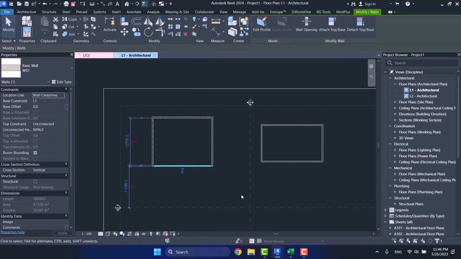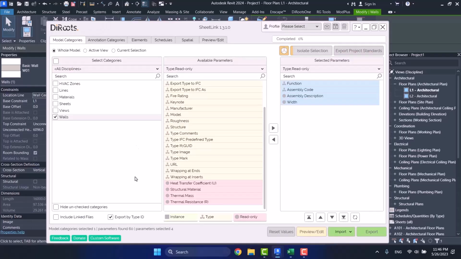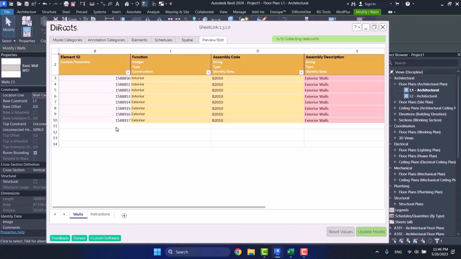Alright, so let me give you an example here. Imagine here I tick off export by type ID. When I choose preview here, I will have element ID, 8 element IDs. That's exactly what we calculated. Now here, for one of these element IDs, for one of these walls, I change its function.